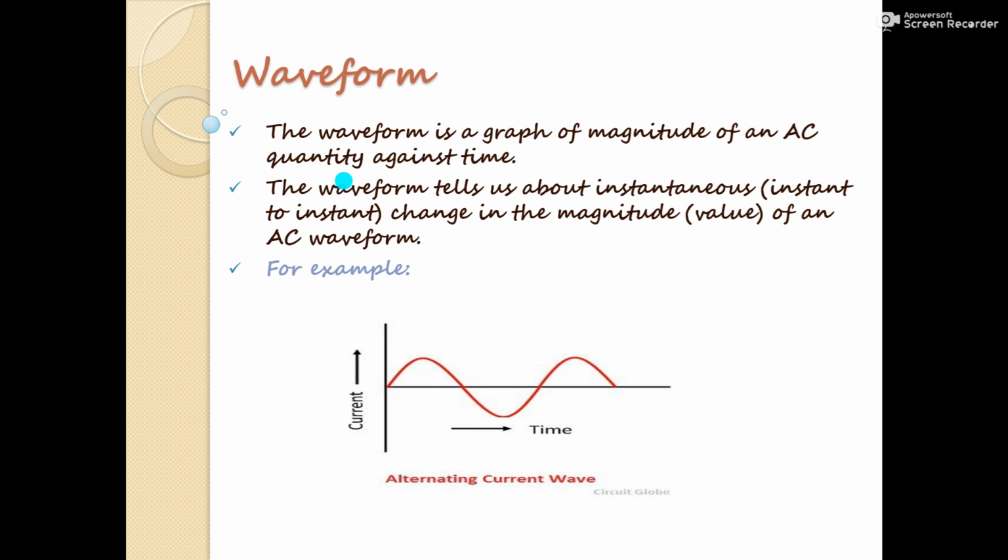So let us start with the waveform. The waveform is a graph of magnitude of an AC quantity against time. Here you can observe the simple waveform. Here current is shown with respect to time. The waveform tells us about the instantaneous value, that is the instant to instant change in magnitude. Here you can see the change of current value with respect to time.